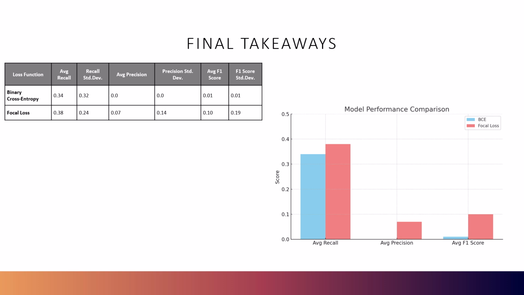Focal loss, on the other hand, found more true frauds while keeping the model from overfitting to the dominant class. It showed some variability in precision, but overall, its ability to identify rare, high-value cases was much more aligned with the real-world goals of fraud detection. In practice, we'd rather capture more actual frauds, even if we accept a few false positives, especially when those positives could be flagged for manual review.